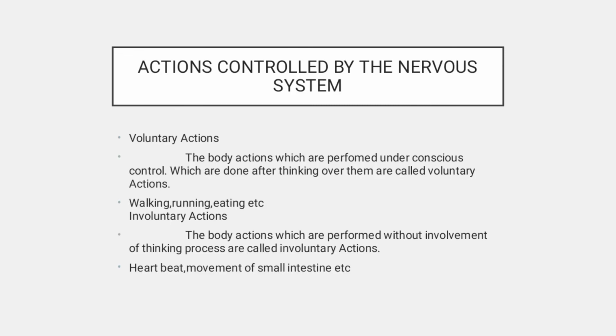Actions controlled by the nervous system. There are two types of actions which are controlled by the nervous system. Voluntary actions are performed under conscious control, like walking, running, eating, etc. And involuntary actions are performed without involvement of the thinking process, like heartbeat, movement of the small intestine, etc.